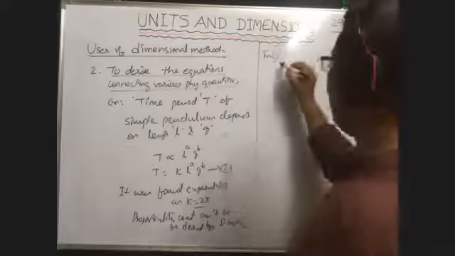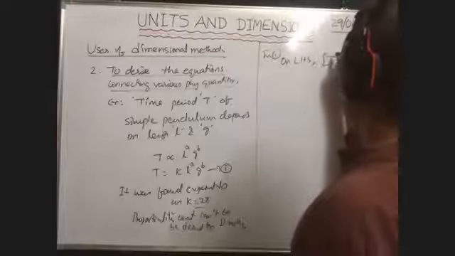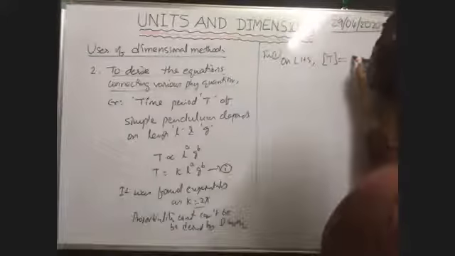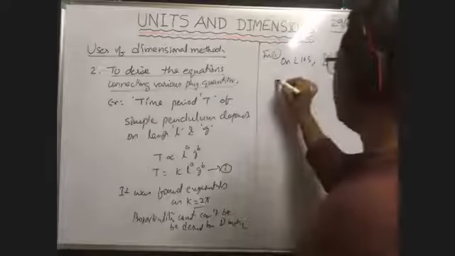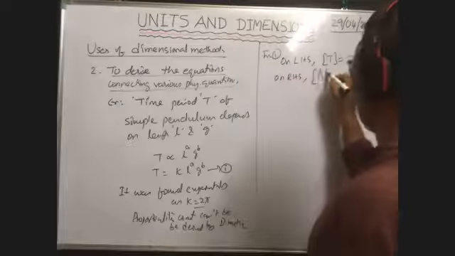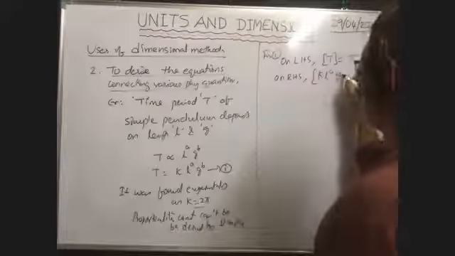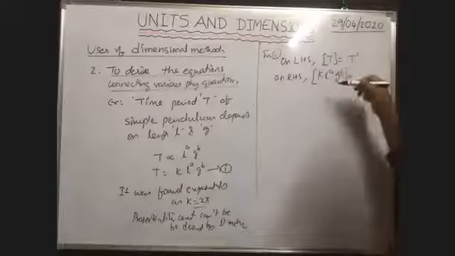On LHS, the dimension formula of time period is T to the power of 1. On right hand side, the dimension formula of K, L to the power of A, G to the power of B: K is a number, so it has no dimension formula.